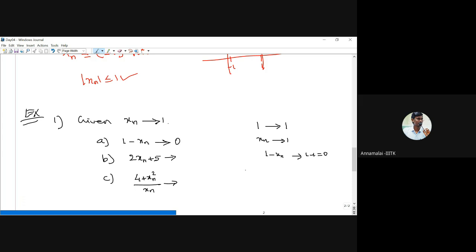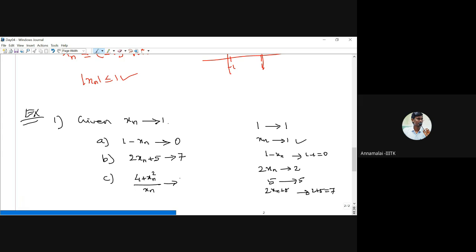Now look at the second one. xn converges to 1. Therefore, 2xn converges to 2 times 1, that is 2. And then 5 is a constant sequence 5, 5, 5, 5, which converges to 5. Therefore, if you add these, 2xn plus 5 converges to 2 plus 5, which is nothing but 7. Therefore, this converges to 7.